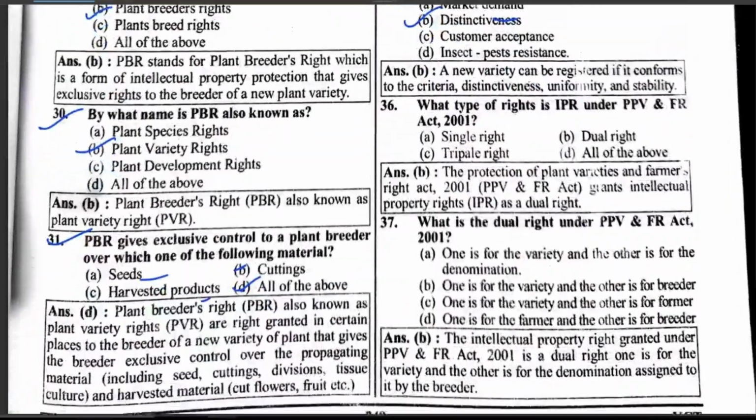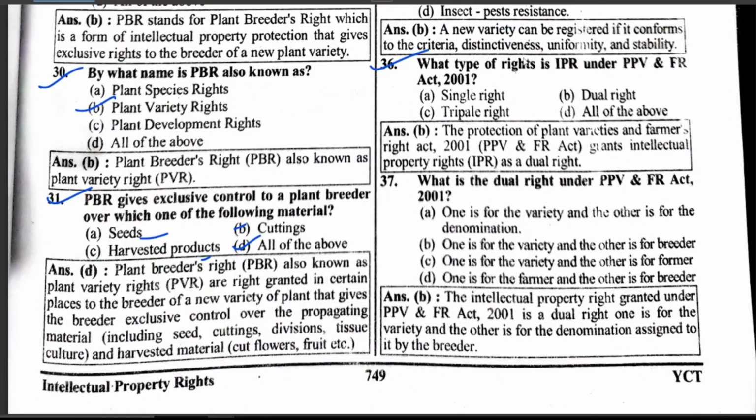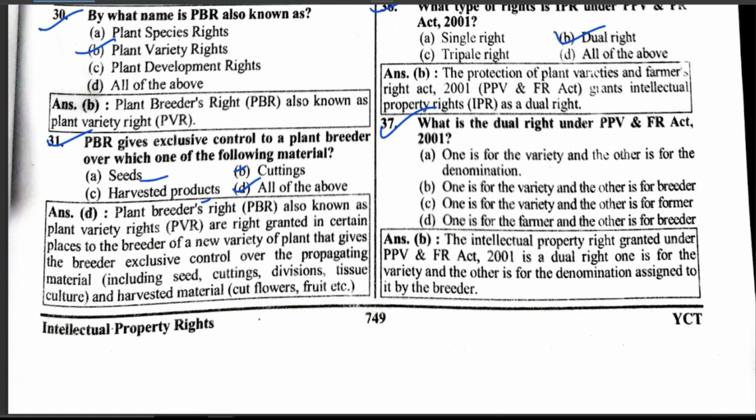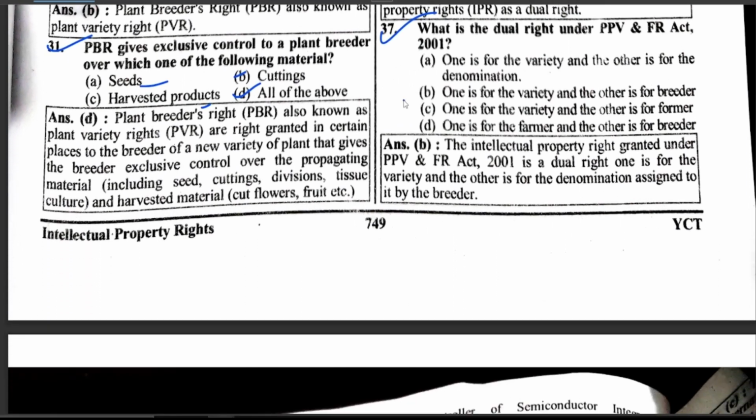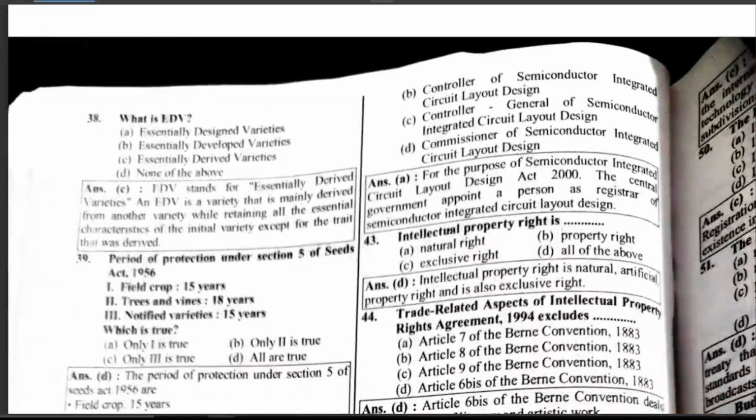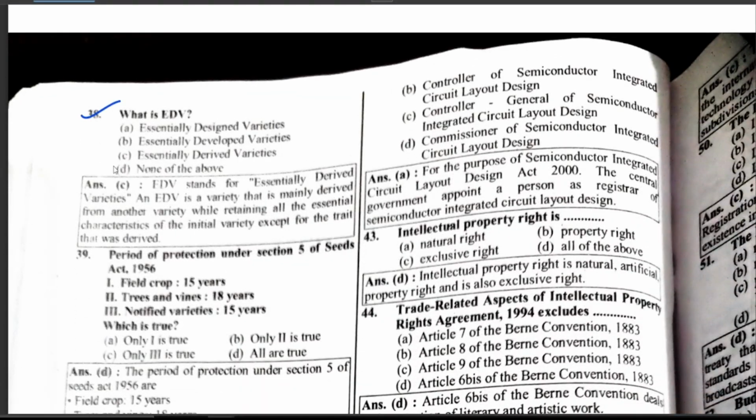Which one is the criterion for the registration of a new variety? Distinctness. What type of right is IPR under the PPV&FR Act 2001? A dual right. What is a dual right under the PPV&FR Act 2001? One is for the variety and the other is for the breeder. What is EDV? Essentially derived varieties.